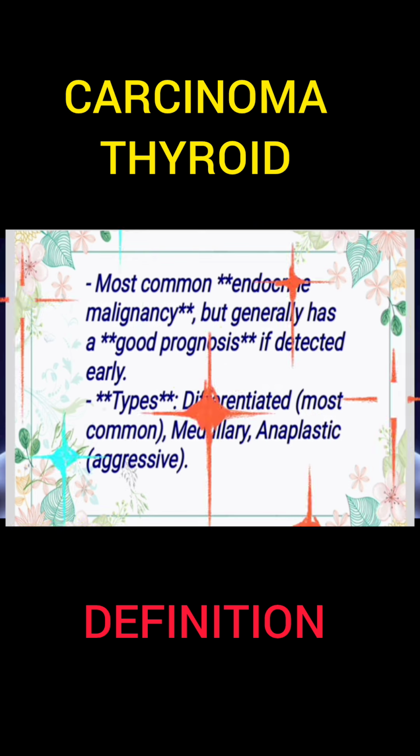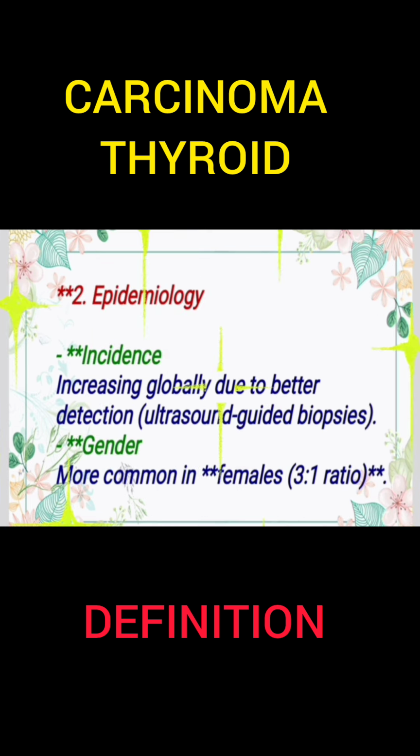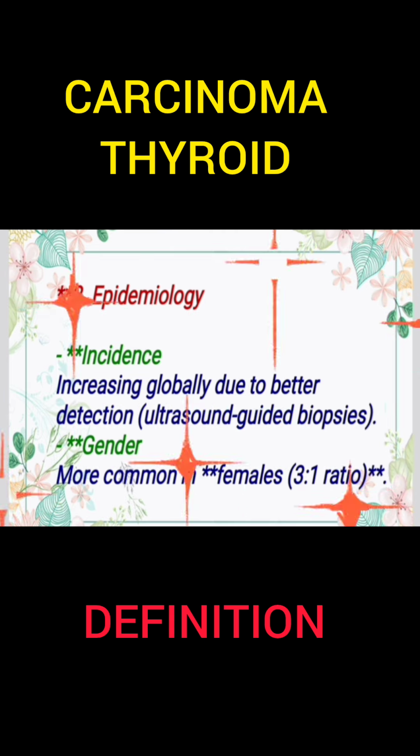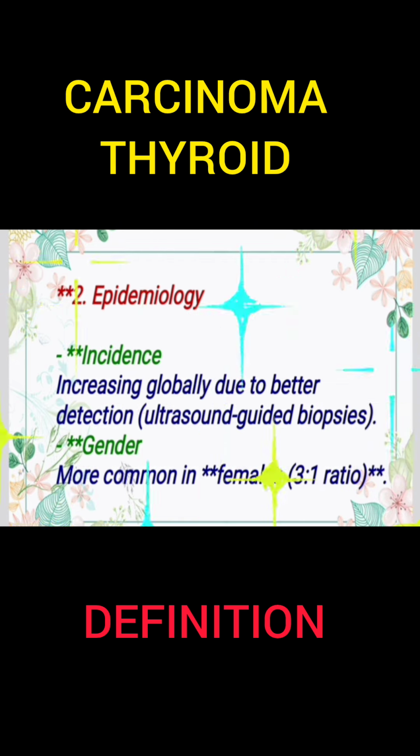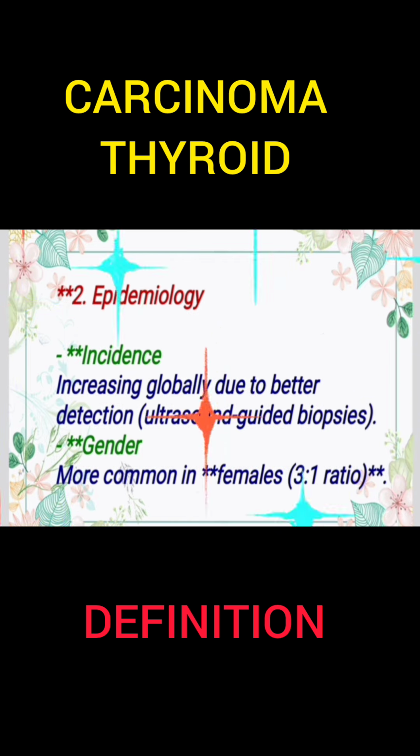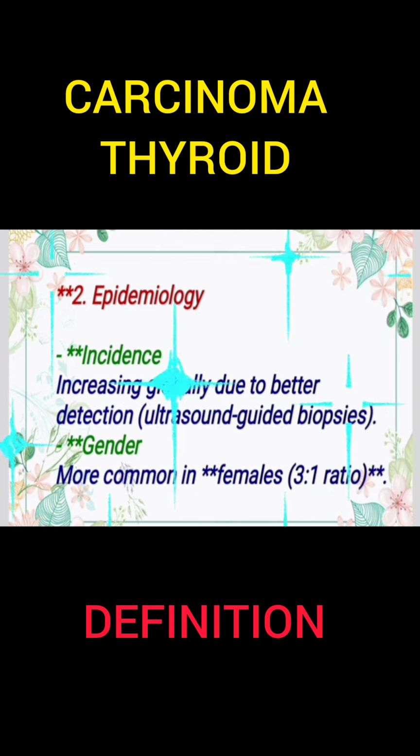And who tends to get this? The notes had some interesting numbers on epidemiology. They did. One kind of surprising finding is just how much the incidence is increasing globally. Really? Why is that? Well, a big reason seems to be better detection. Things like ultrasound-guided biopsies are finding smaller tumors we might have missed before. Okay, makes sense. Better tools, more diagnoses.